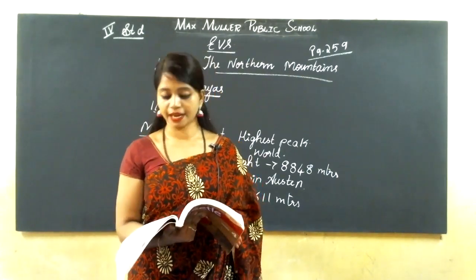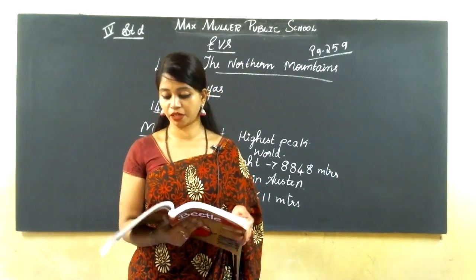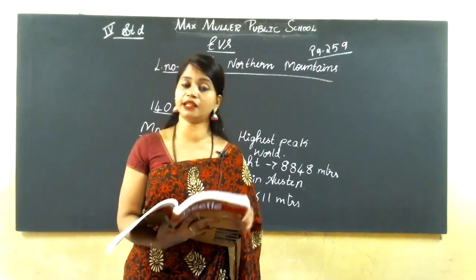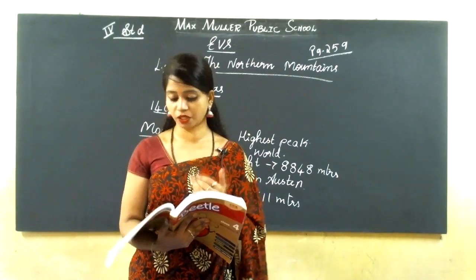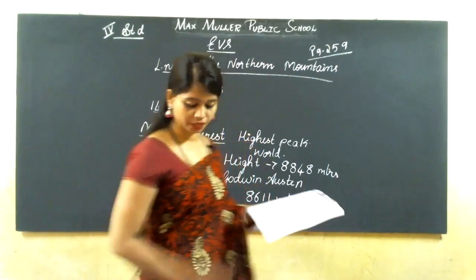Okay. The Himalayas are again divided into 3 mountain ranges according to their height. Which are those?